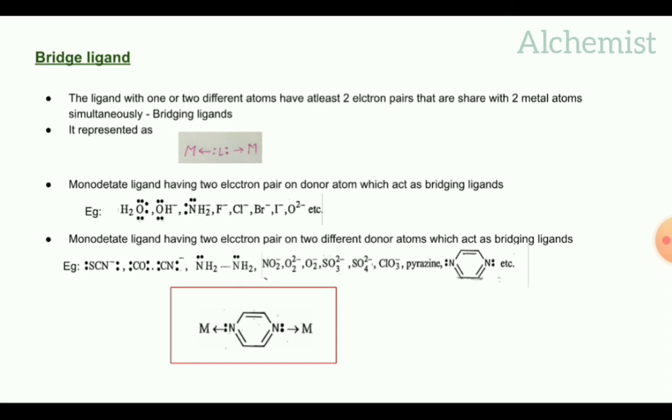These act as monodentate ligands in the form of bridging ligands. See, the last figure: pyrazine shares its two lone pairs with two metal atoms on the two sides.